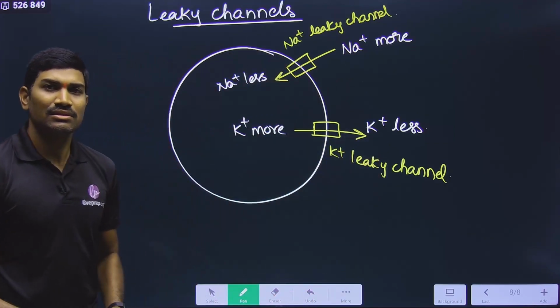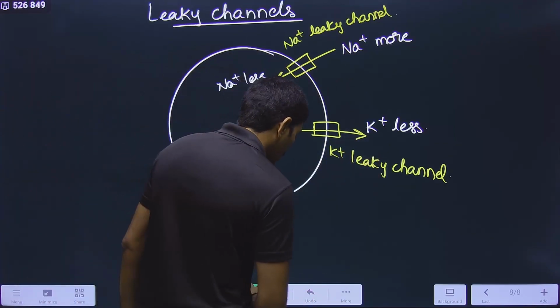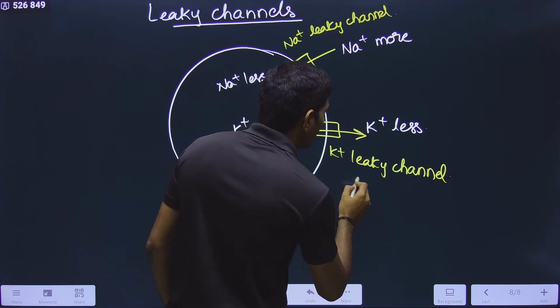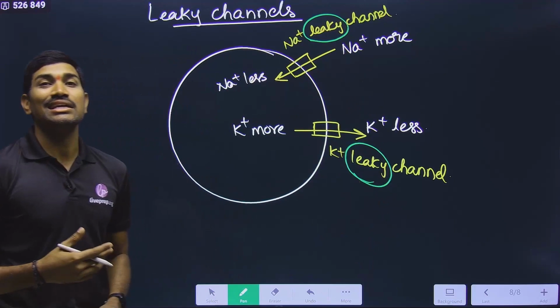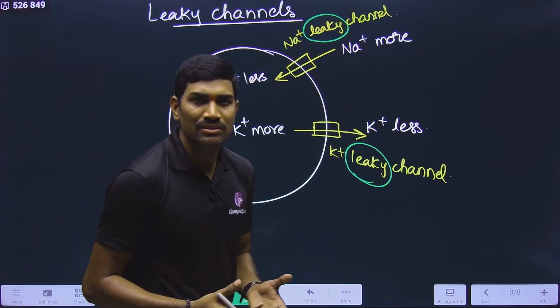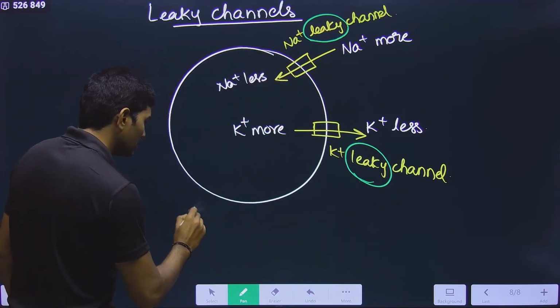This is what the function is. Up to this you understood, but you need to understand what is the meaning of this leaky. Why are you using this as a leakage? What is this leakage? Just imagine that it is a pipe.